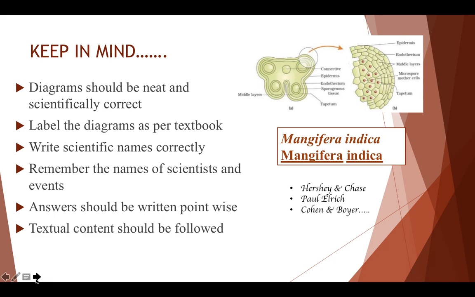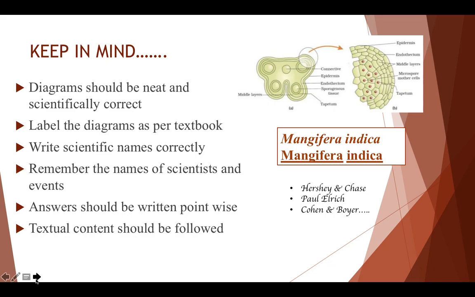The genus and the species name should be written separately and underlined individually, because there are lots of scientific names in your first chapter, in your fifth chapter, and in your biodiversity. So make sure that you write the names properly, correctly, and the method of writing should be very, very correct.